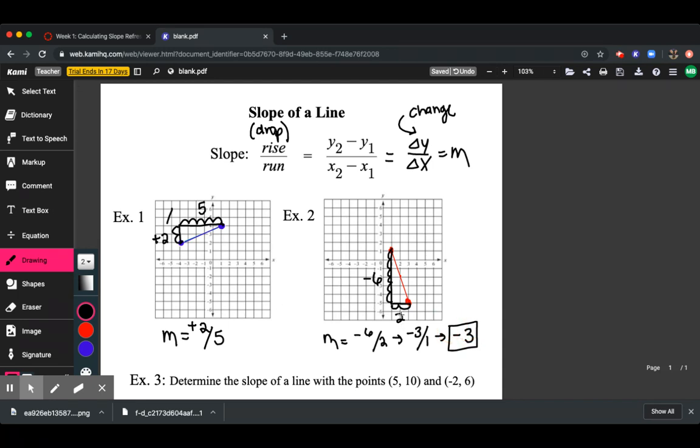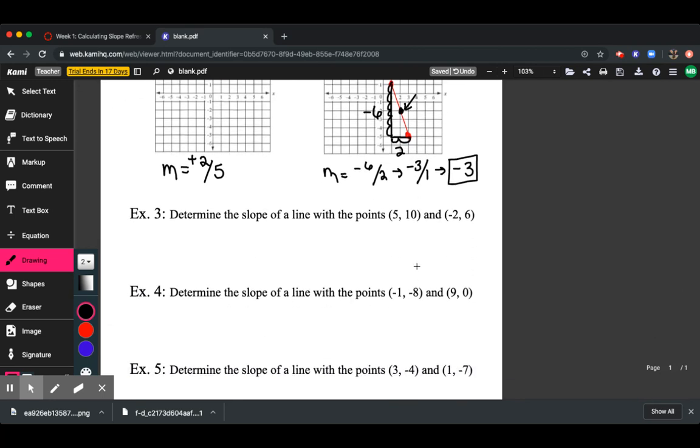The reason we had all this complicated simplification is because if you look really carefully, there's actually an extra point in the middle. If you were to find the slope from here to here, that would actually give you negative 3 over 1, so it would skip that step. If there are legitimate points in the middle of your line, feel free to use those just to make life a little easier. That's how you would calculate the slope of a line when you are given a graph.